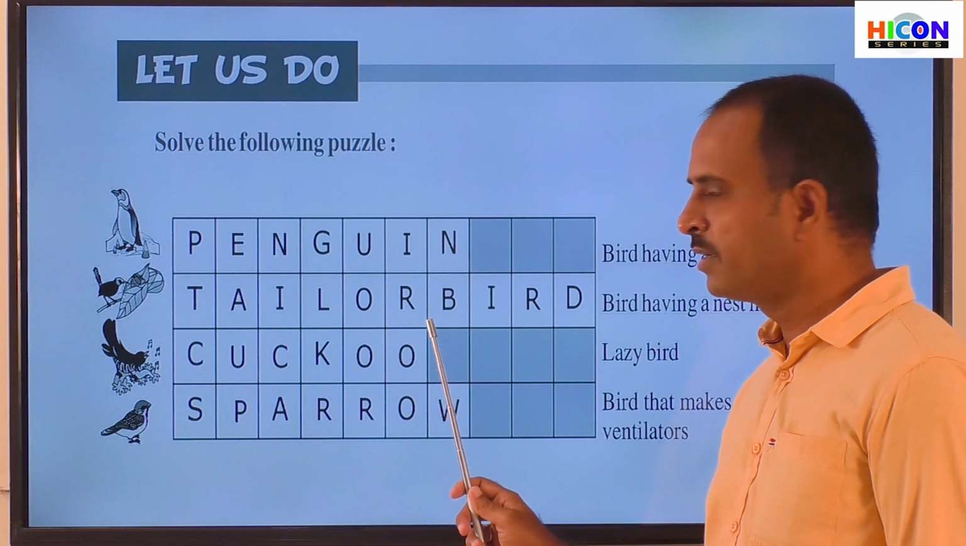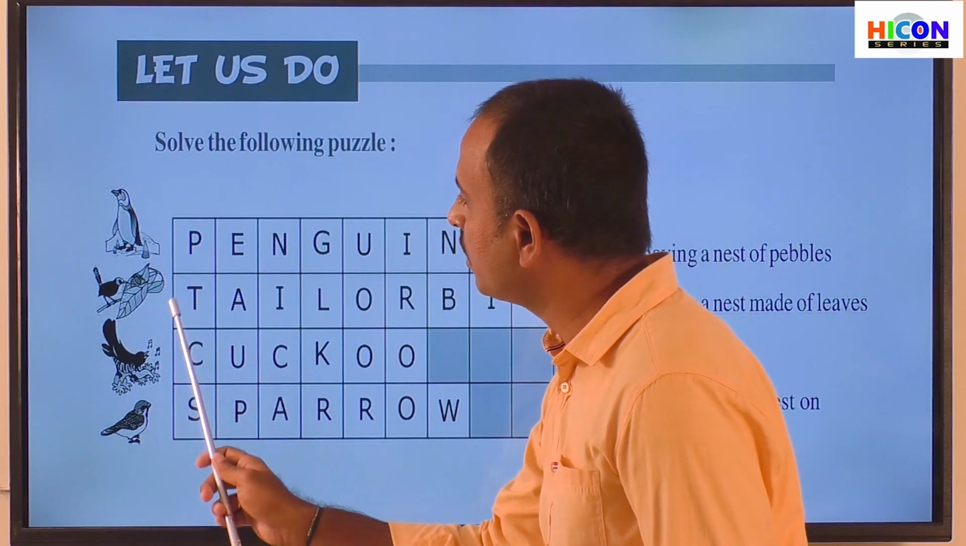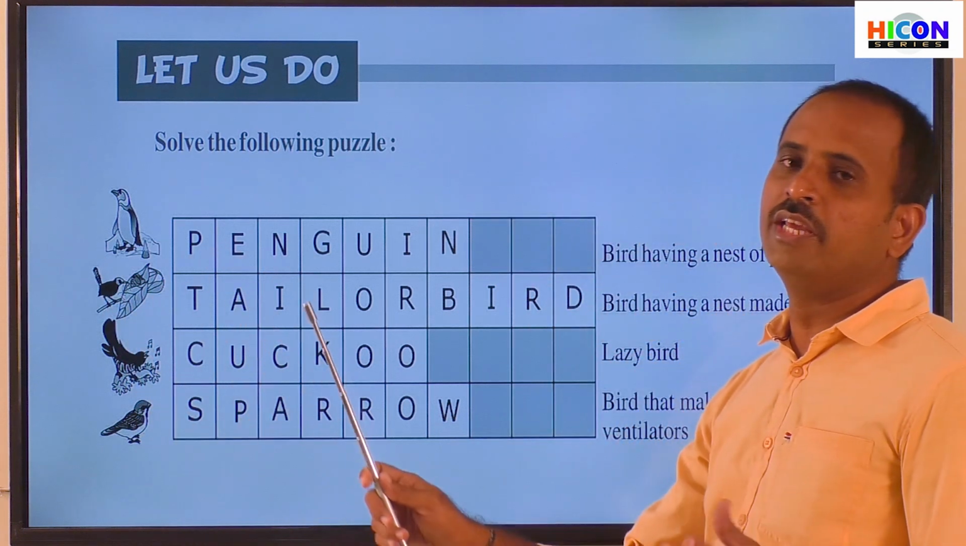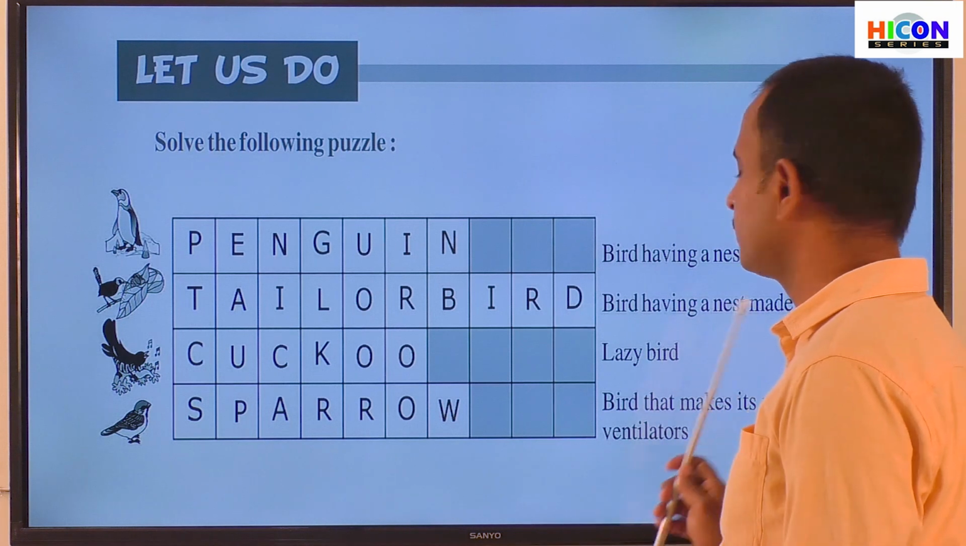Tailor bird, tailor bird. So this bird is a tailor bird because it stitches two leaves of the plant together and makes the two leaves its nest.